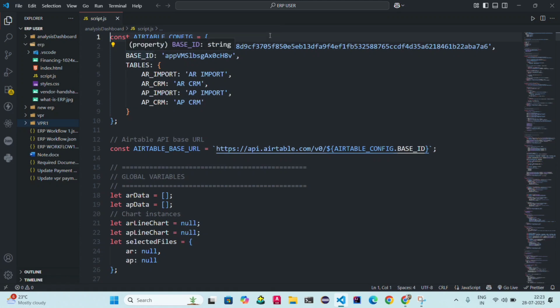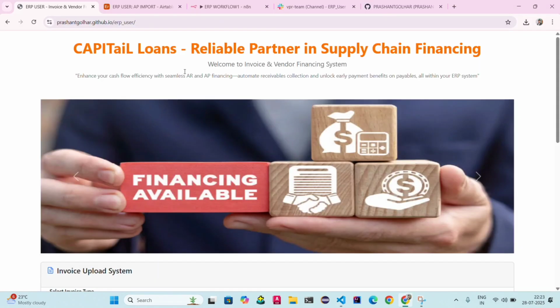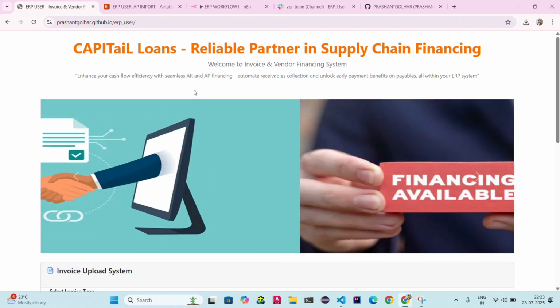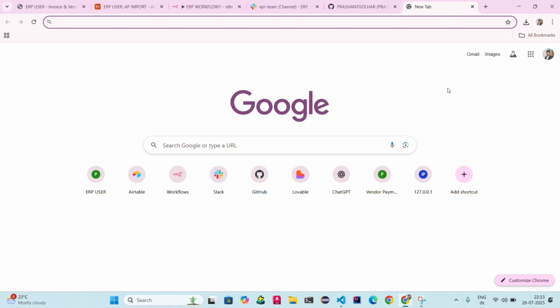You can see the API key. I give the API key, base ID and table's name. So PAT ID is nothing but the personal access token for Airtable, which you can create also.